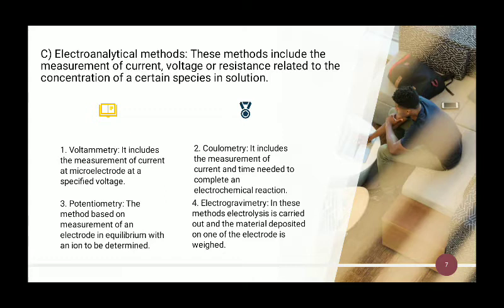Coulometry. It includes the measurement of the current and the time needed to complete an electrochemical reaction. Potentiometry, the method based on the measurement of the electrode potential in equilibrium with an ion to be determined. Here we measure the EMF, that means electromotive force. Electrogravimetry analysis. In this method, electrolysis is carried out and the material deposited on one of the electrodes is weighed.